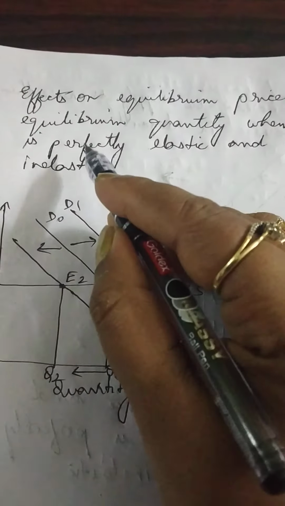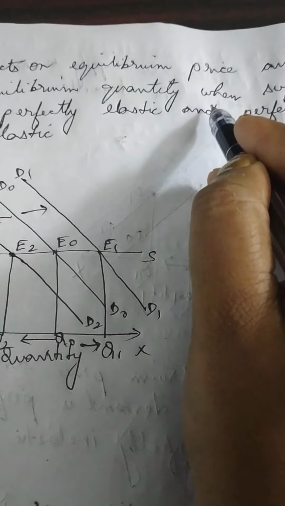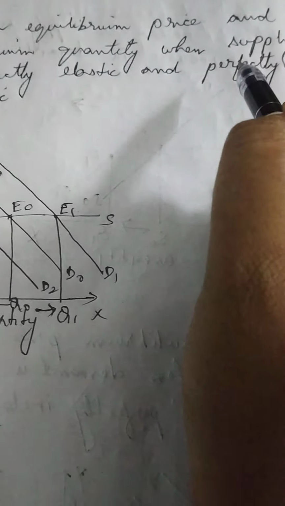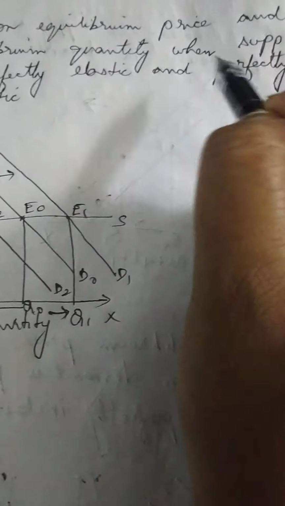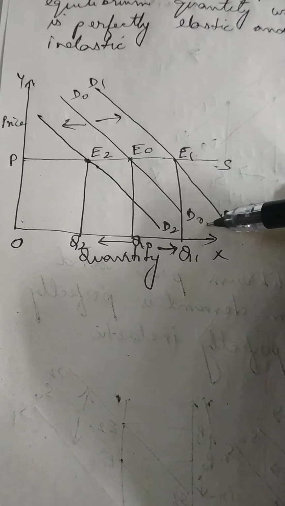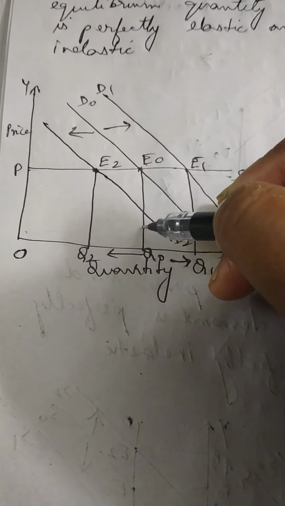We will now study the effect on equilibrium price and equilibrium quantity when supply is perfectly elastic and perfectly inelastic. First, I have drawn when supply is perfectly elastic. So, the supply curve S is a horizontal line parallel to the x-axis. The initial demand curve is D0, D0, downward sloping. Equilibrium point initial E0, equilibrium quantity Q0 and price is P.